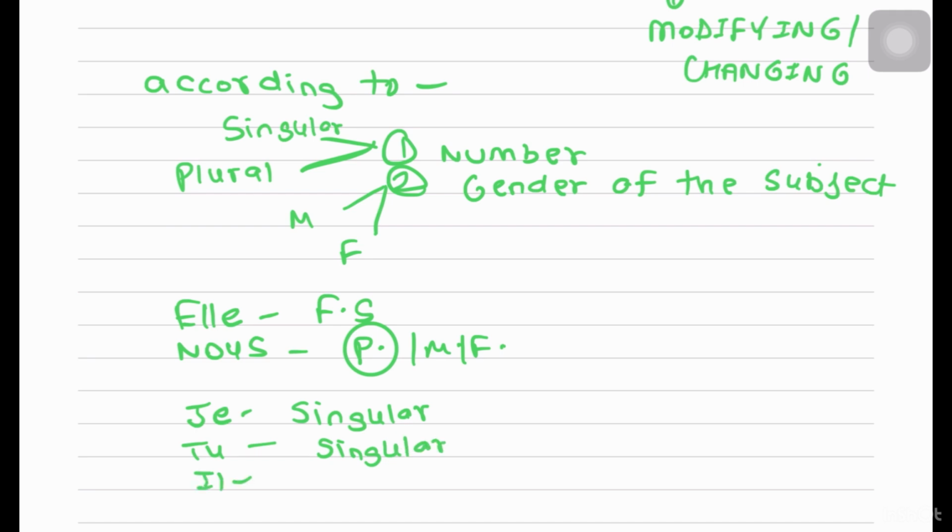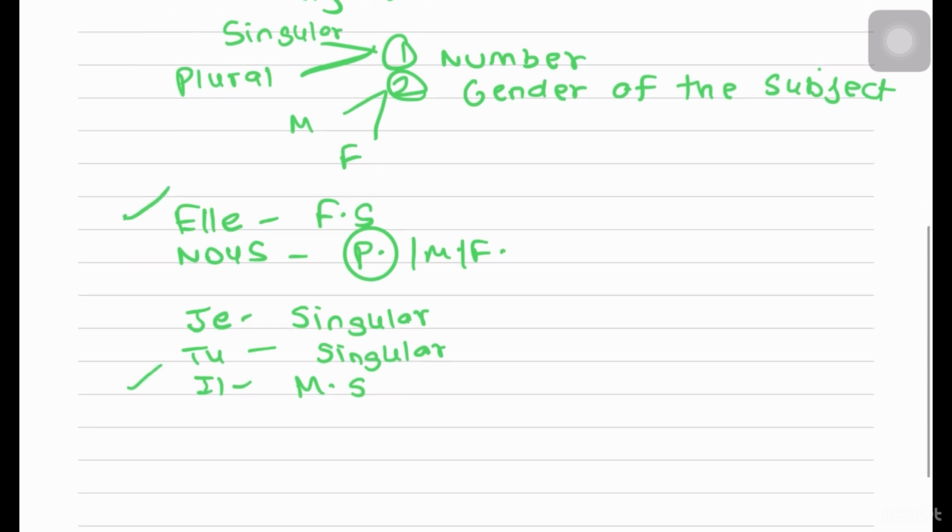Il will always be masculine and singular. In the same way, elle will always be feminine and singular. Then nous we've covered. Vous can either be a singular person, that is "aap", the respect we're giving, or it can be you all, more than one you. So it can be masculine, it can be feminine, it can be singular, it can be plural, depends.